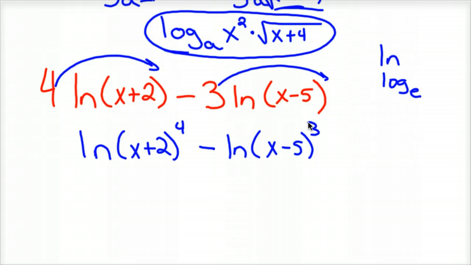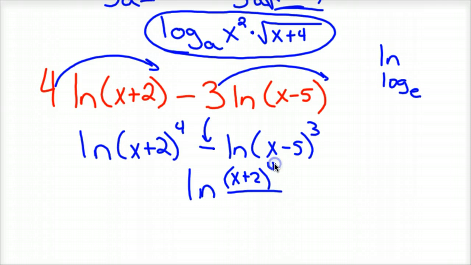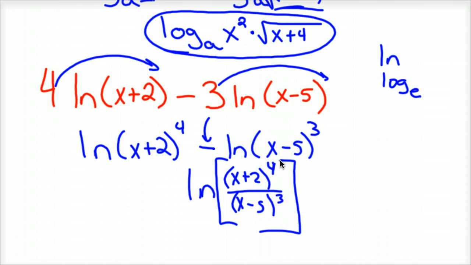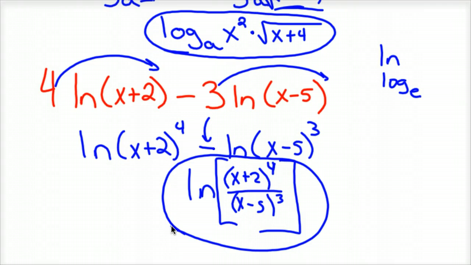This minus sign means when you have two logarithms and you subtract them, you can combine them into one logarithm and divide the two. So natural log of x plus 2 to the 4th divided by x minus 5 to the 3rd. Now, it's really tempting to put a natural log on both the top and the bottom, but that's not it. It combines to one logarithm only. And so there it is, simplified.